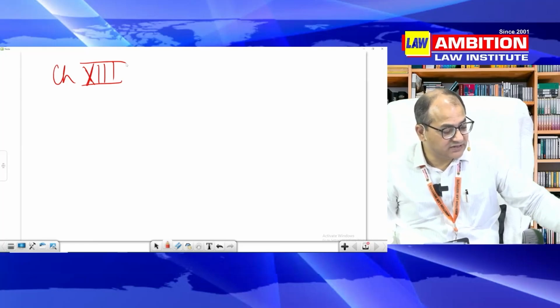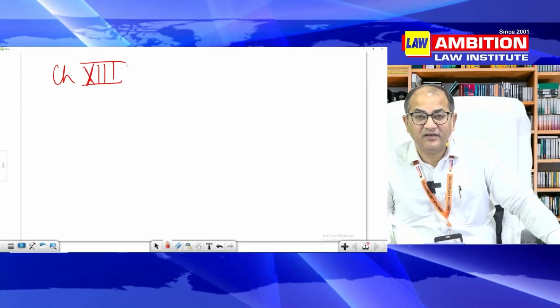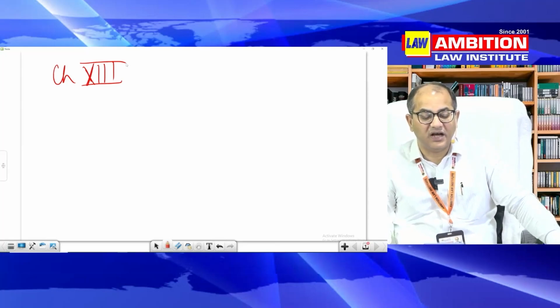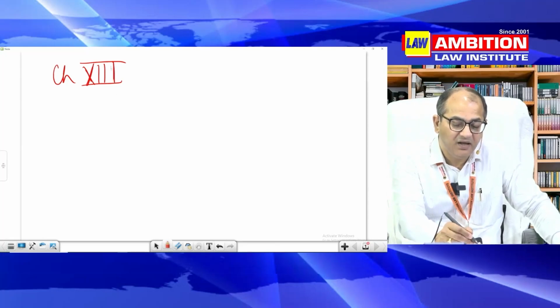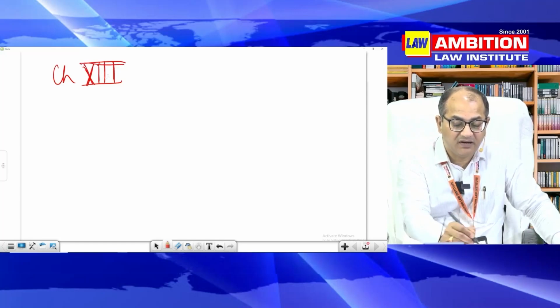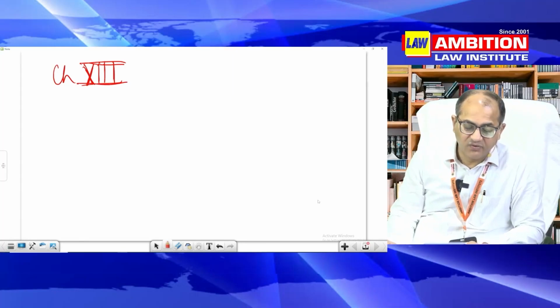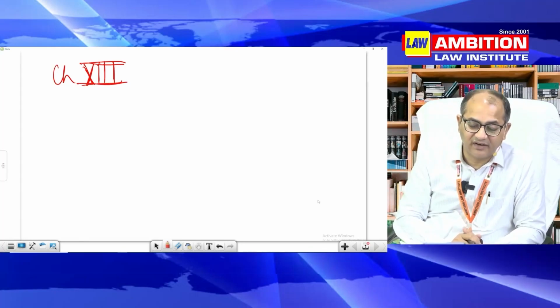And in this context, the question is raised whether the concept of zero FIR is reasonable or not. Because you can ask me to register FIR, but what is the utility and importance of registering zero FIR, because there is no use of investigation in that case. So what is the use of reporting of the case and writing of the information by the police in that case? We don't understand much.